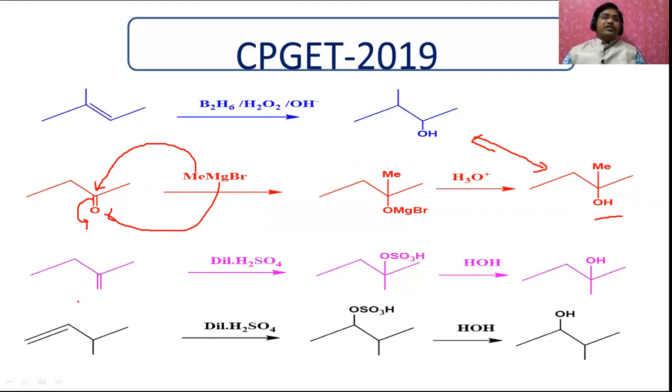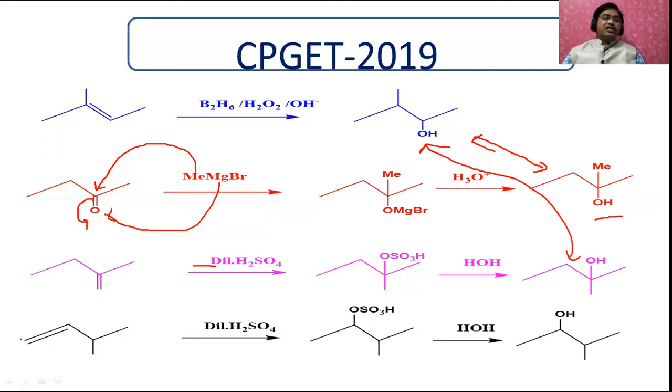Now, let us go for this one. Whenever there is a double bond treated with dilute sulfuric acid, it undergoes formation of an intermediate, which on hydrolysis, dilute meaning where water is present, therefore here also you will get the tertiary alcohol. And here see the carbons: 1, 2, 3, 4, 5. Therefore, this is also an isomer of this one, and at the same time it is a tertiary alcohol. And let us take this third option, dilute sulfuric acid when treated with this one.